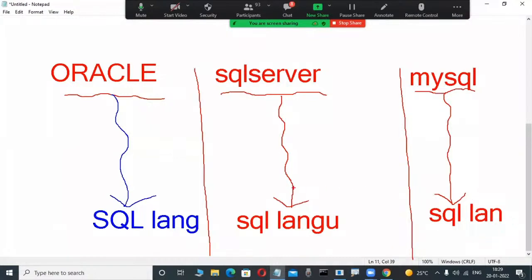But are these SQL languages the same or different? Only one answer is correct. Easy. Maybe some technical people in our class are answering. Very good. So many in our class are saying they are the same, and that is 100% wrong.